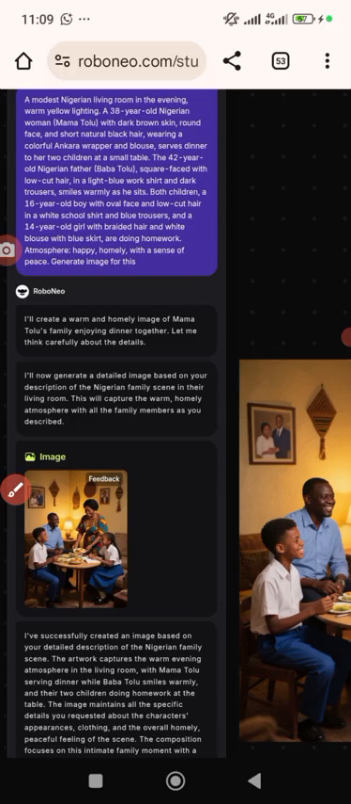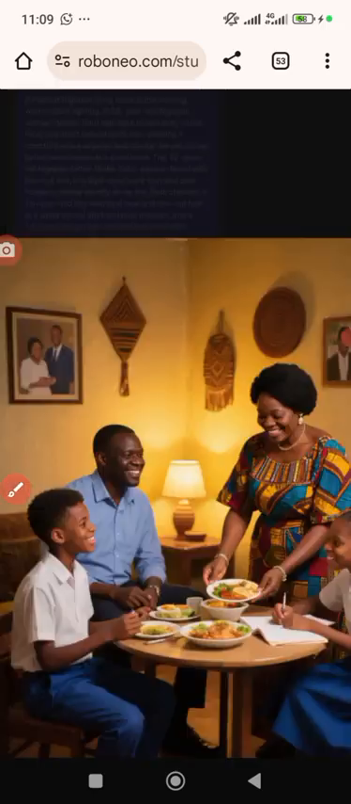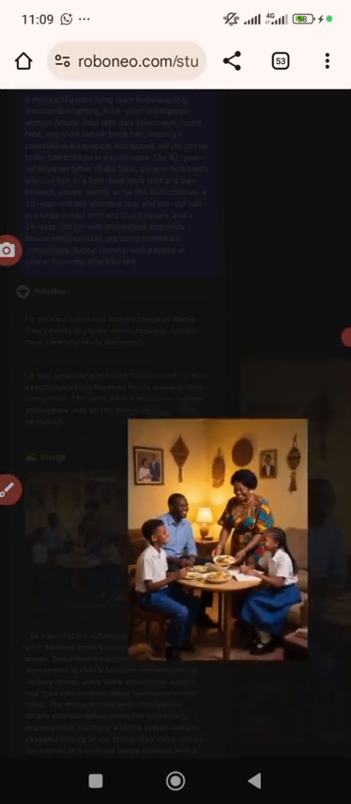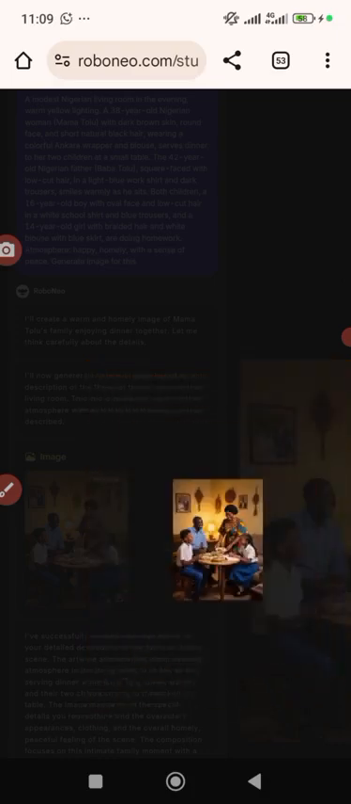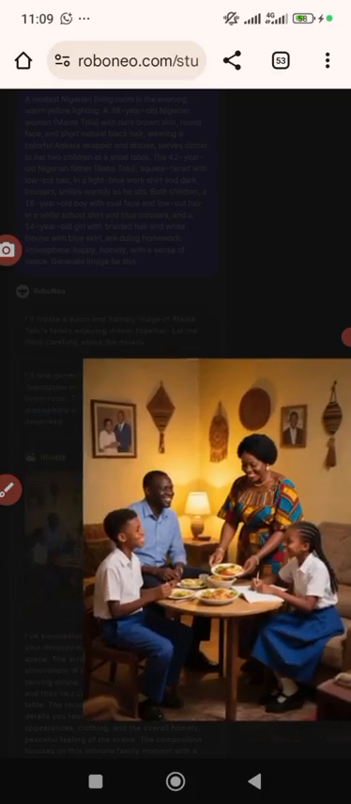We download the image. Once you download the image, click download. The image will be downloaded. Now we have created our image from the text using what now? Using Robio new. So the next thing is, now let's turn this image into cinema. Let's turn it to cinema.